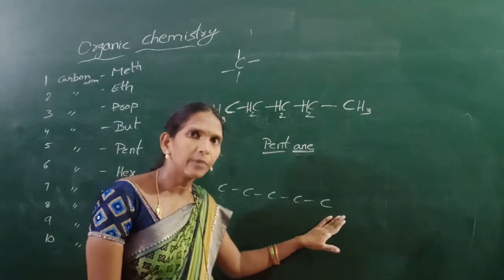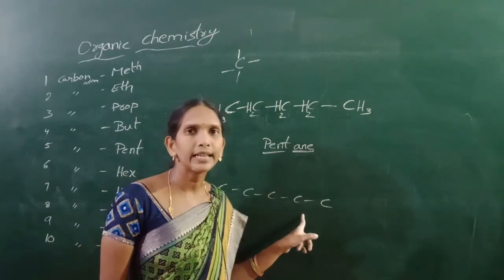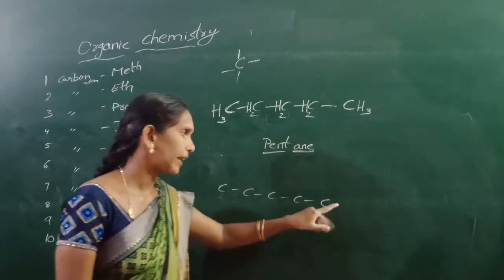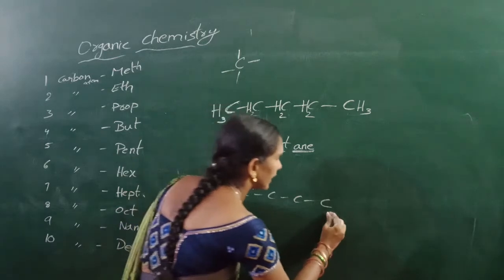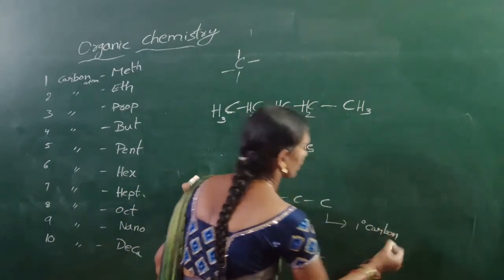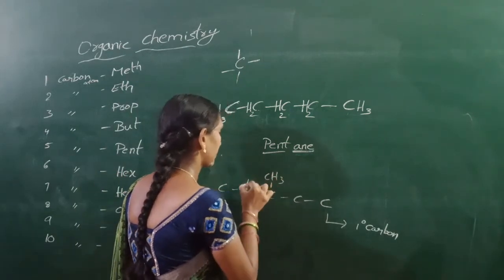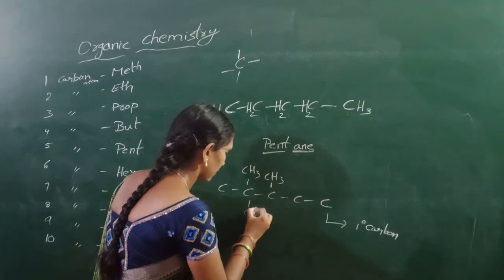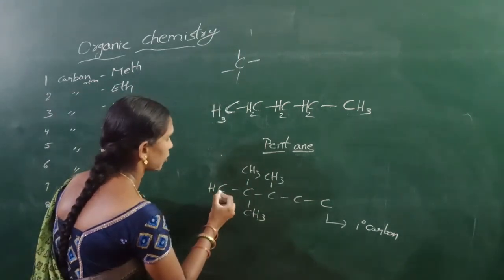The carbon atom which is attached with only one other carbon atom is called primary carbon. Next, we satisfy the hydrogen bonds.